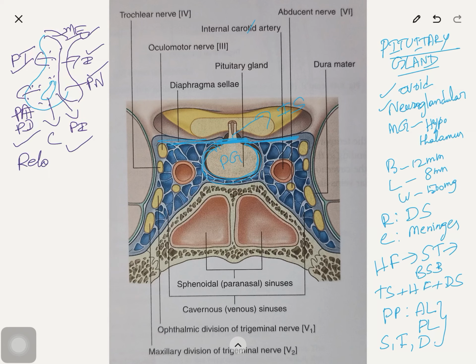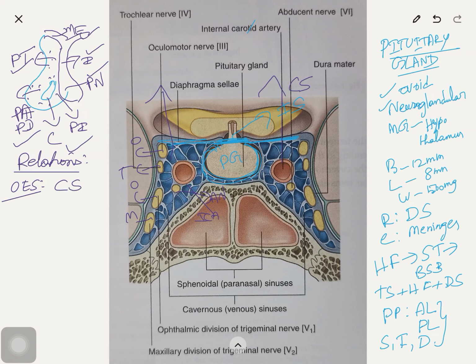Relations of the gland. On each side, cavernous venous sinus. So this is the cavernous venous sinus, with the structures inside the cavernous sinus. We have learnt in the last class what are the structures inside the cavernous sinus. In the lateral wall, oculomotor, trochlear, ophthalmic and maxillary. In the floor, internal carotid artery and abducens.